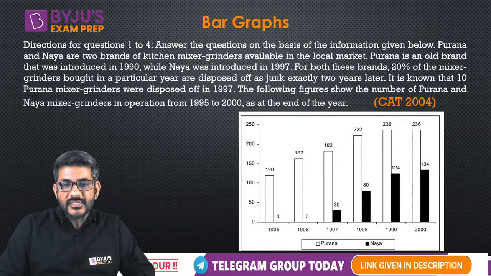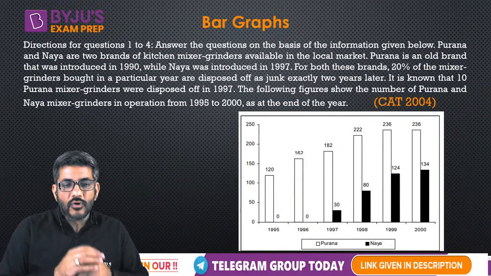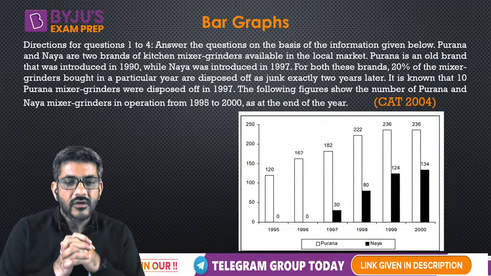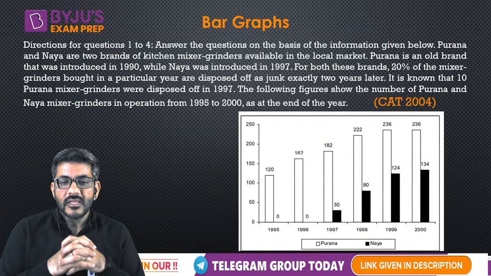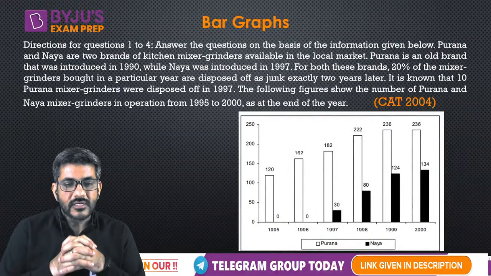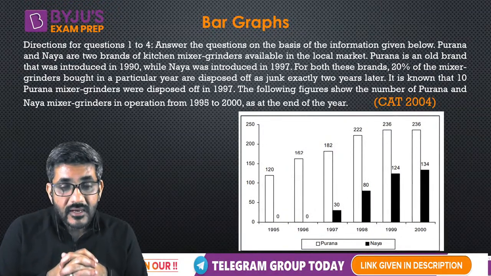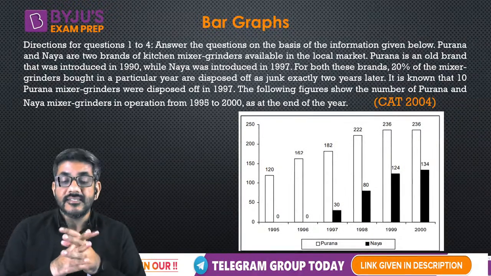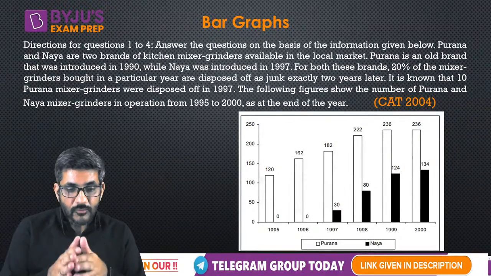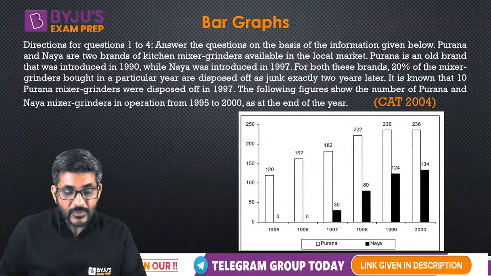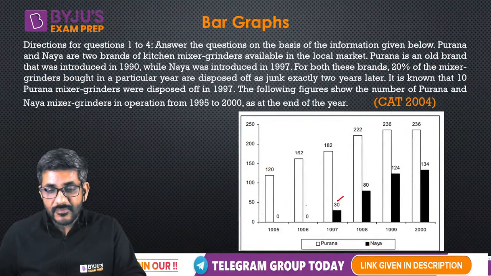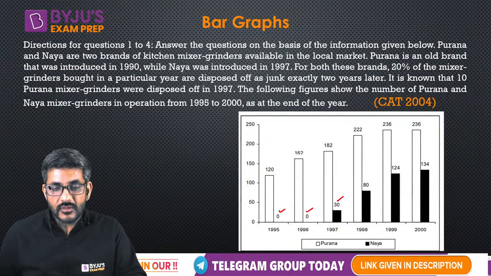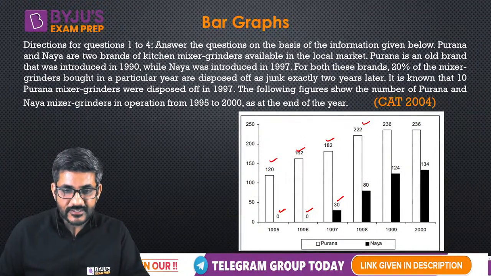Answer the questions on the basis of the information given below. It says Purana and Naya are two brands of kitchen mixer grinders available in the local market. Purana is an old brand that was introduced in 1990 while Naya was introduced in 1997. So we can see from the data as well that in 1997 this figure starts. Before that it was 0, whereas this figure was running every year.